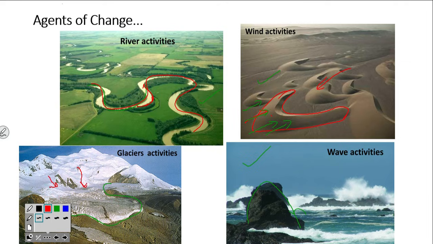Ice has brought some broken material and has deposited here. So due to these actions, maybe river action, wind action, glacier action or wave action, they may form depositional or erosional features. Erosional means breaking and deposition means dumping of something.